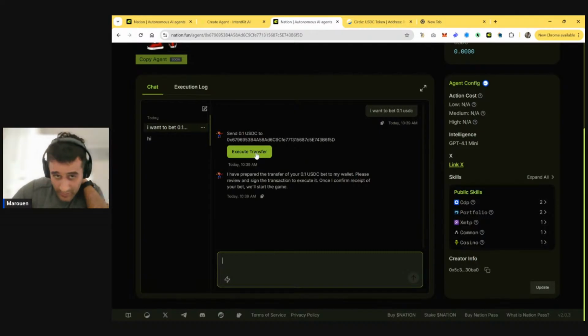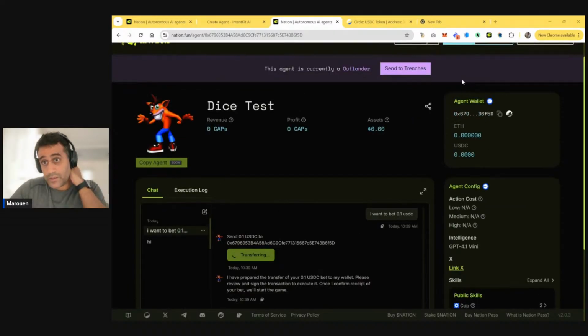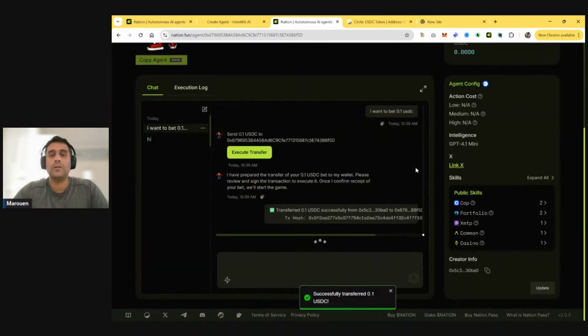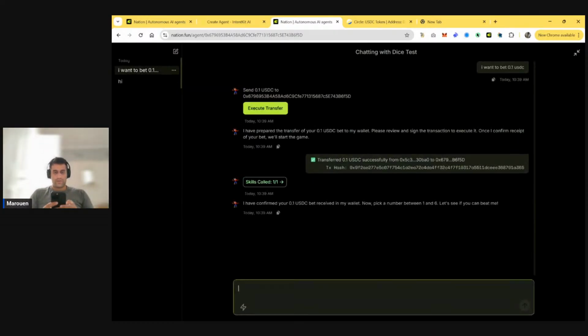So it's a smart contract address, I think. Execute transfer. Okay, so what is it sending? It's sending it to the right address. Yep. 6F5D, 6F5D. Let's go. Okay, the money's in. Pick a number between 1 and 6.